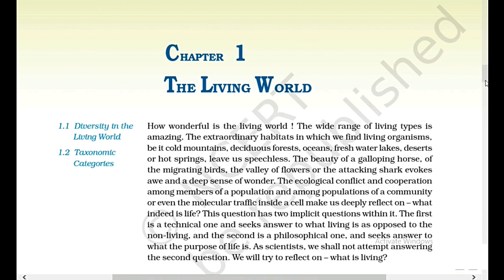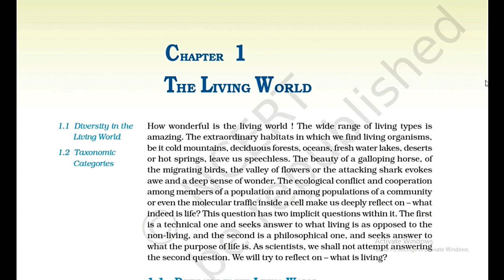How wonderful is the living world? The wide range of living types is amazing. The extraordinary habitats in which we find living organisms, be it cold mountains, deciduous forests, oceans, freshwater lakes, deserts or hot springs, leave us speechless. The beauty of a galloping horse, of the migrating birds, the valley of flowers or the attacking shark evokes awe and a deep sense of wonder.